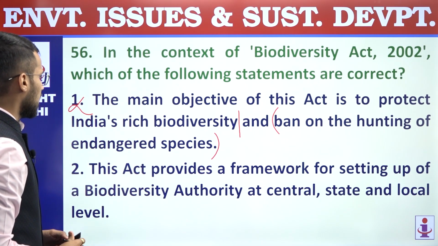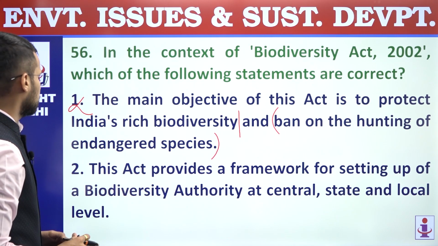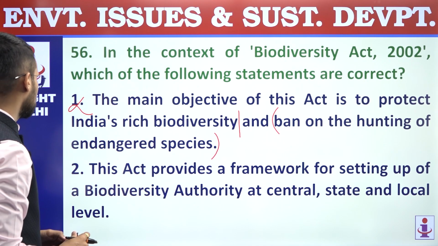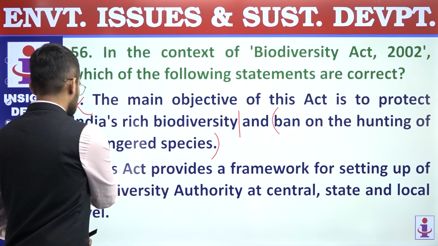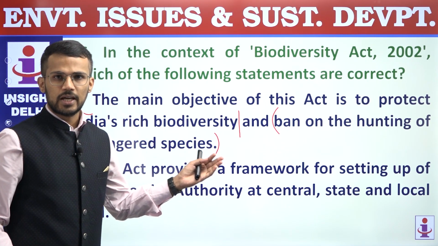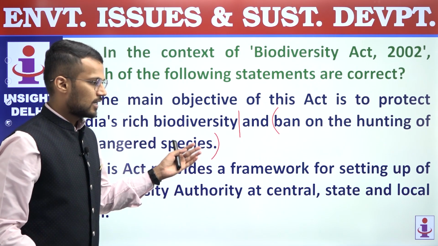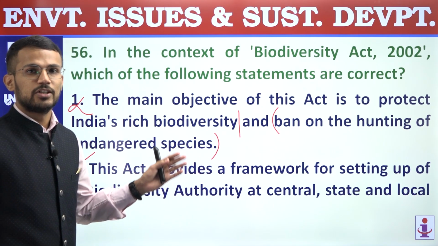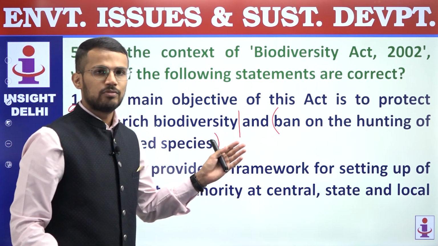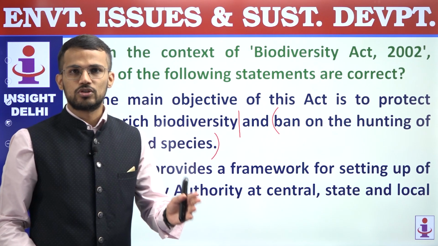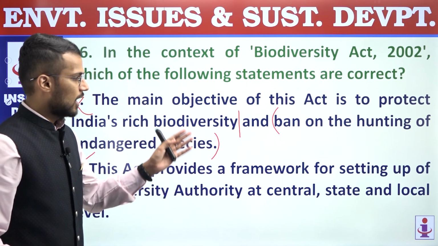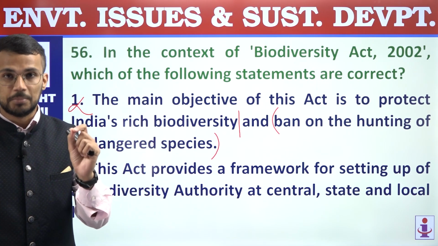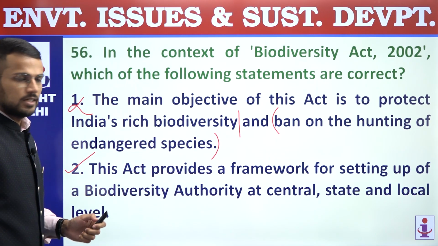Second, this act provides a framework for setting up of a biodiversity authority at central, state and local level. So this is a correct statement. At central level we have the National Biodiversity Authority, NBA. At state level we have State Biodiversity Boards, SBB, and at local level we have Biodiversity Management Committees, BMC. Right? So the second statement is correct.